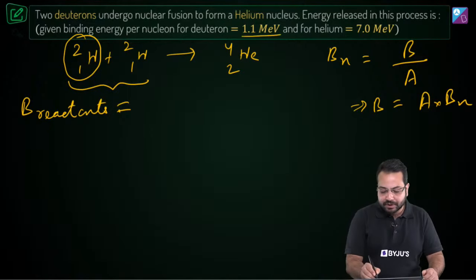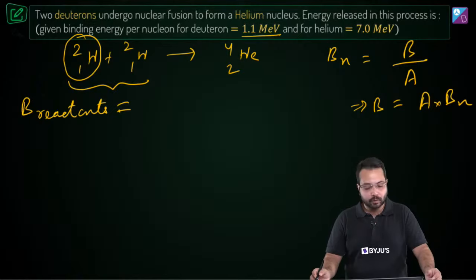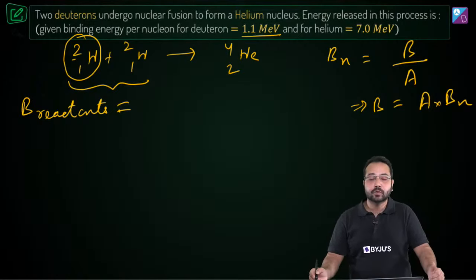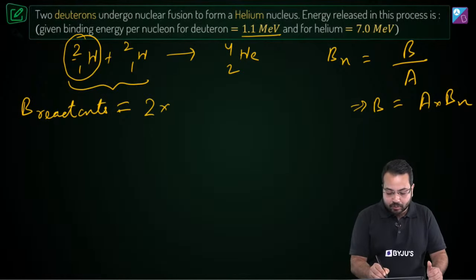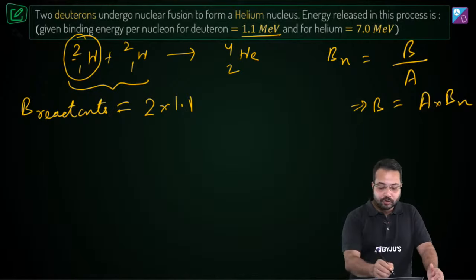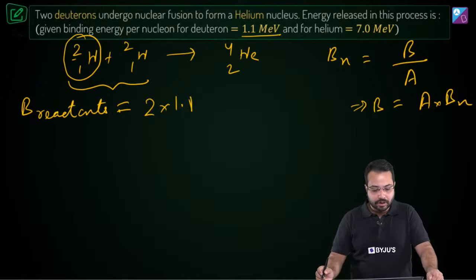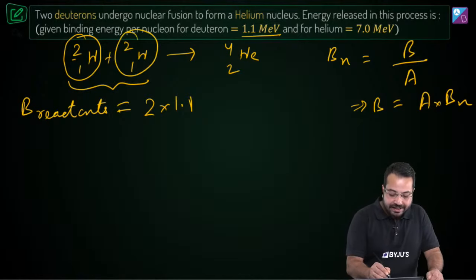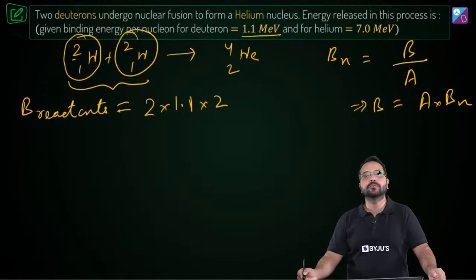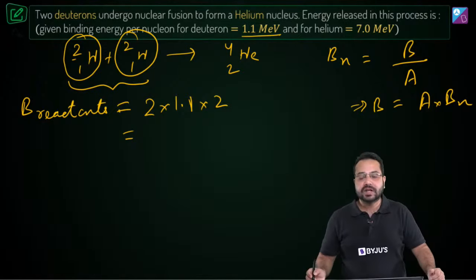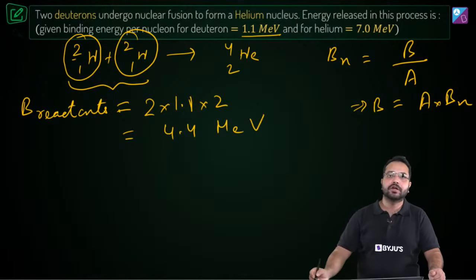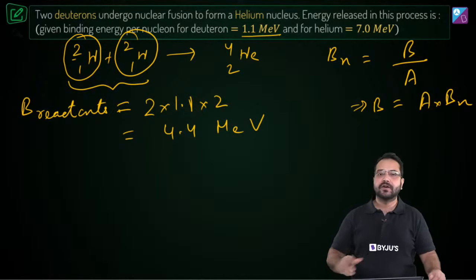The binding energy per nucleon is 1.1 mega electron volt. And how many nucleons are there? There are 2 nucleons. Okay, so what will be the binding energy? The binding energy would be 2 multiplied by 1.1 mega electron volt. Okay, so this is for one deuteron, and for the second deuteron, the value is going to be the same. So I can simply multiply it by 2. So the binding energy of the reactants comes out to be 4.4 mega electron volt. Do you agree? That is the binding energy of the reactants.